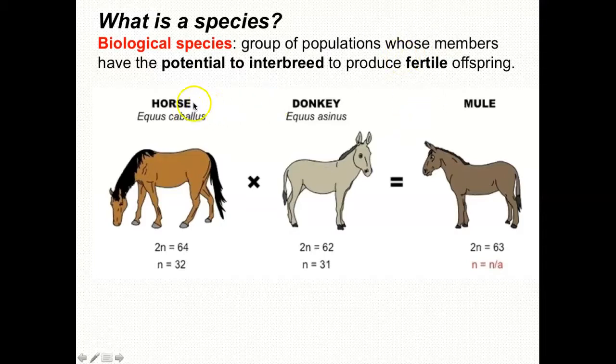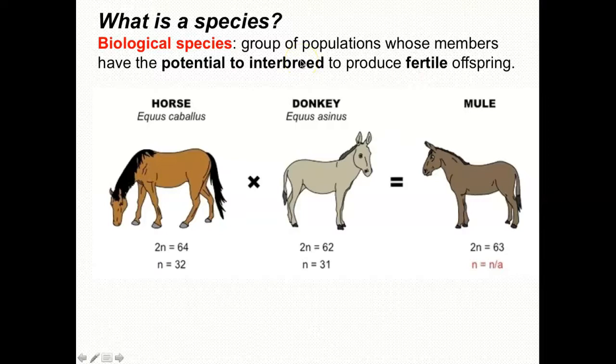because when a horse and a donkey mate, they create a mule. Horses and donkeys have the potential to interbreed, so this happens in nature, but do they produce fertile offspring? The answer is no, because the mule that they create is sterile. Mules cannot mate to make another mule. So in this example, horses and donkeys are clearly not the same species because they don't have the ability to make fertile offspring. In order to be considered the same species, they both interbreed naturally and produce fertile offspring that can then perpetuate the same species.